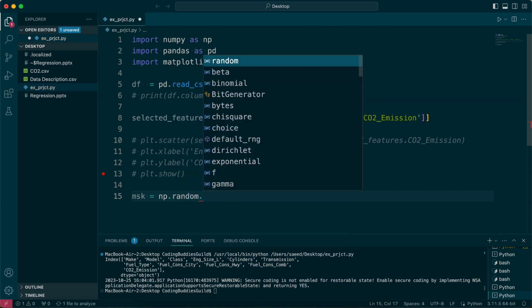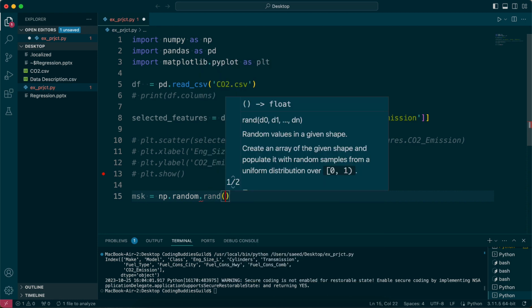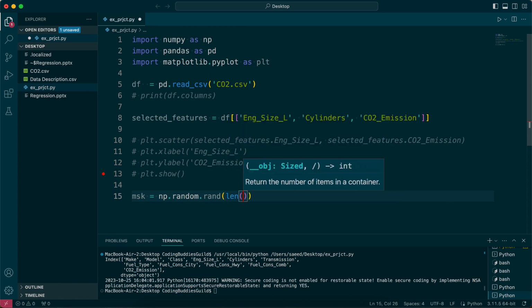numpy.random.rand, right? And this just generates random numbers for me. How many numbers do I want? len of df, right? My data frame, which is the data set that I loaded here, has, I don't know how many rows. I mean, it's easy, you can get the number of rows. You can just print len of df, and that does the job. But whatever that is, I want to generate that many numbers, and I want to get 80% of them, right? For training, and the remaining 20% for test purposes.